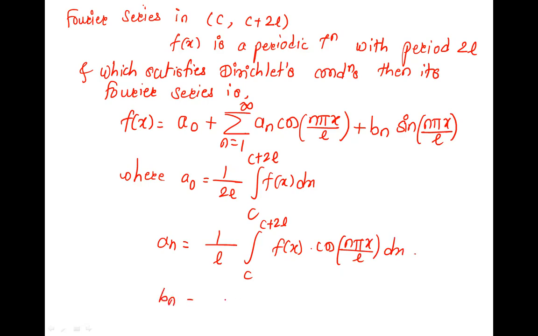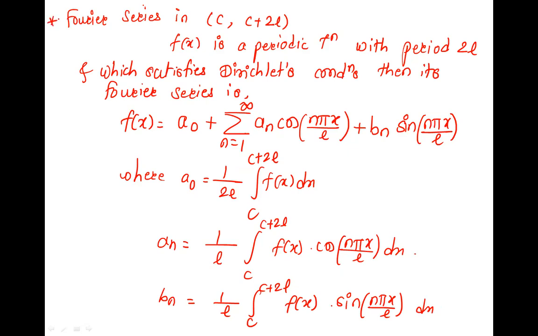And Bn is 1 upon L integration C to C plus 2L f of x sin n pi x upon L dx. In Bn there is sine. And as it is L, n pi x by L is the angle. So this is the definition of Fourier series in C to C plus 2L. Right? This is the basic definition.